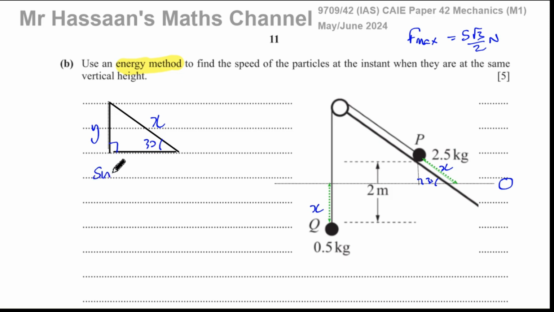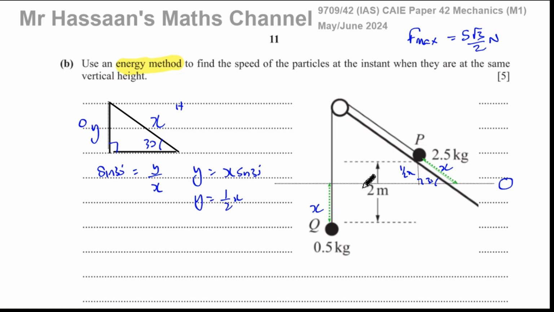I know that the sine of the angle 30 is equal to the opposite over the hypotenuse. So that means Y is equal to X times sine 30. And we know that sine 30 is a half. So Y is equal to a half X. So this distance here is a half X. Right?